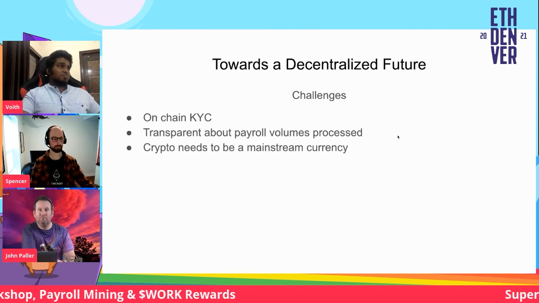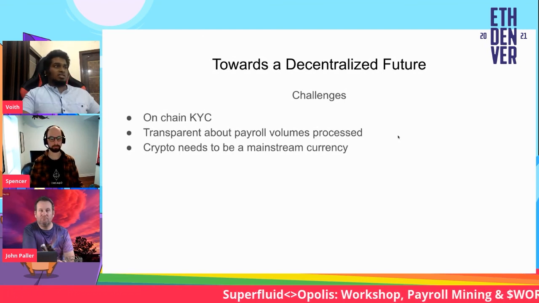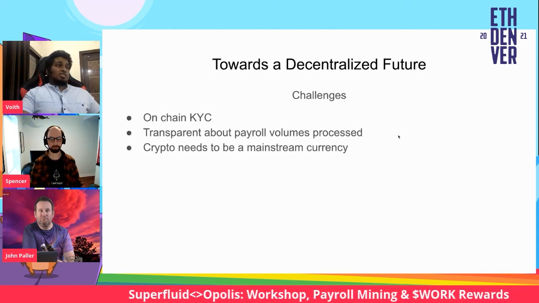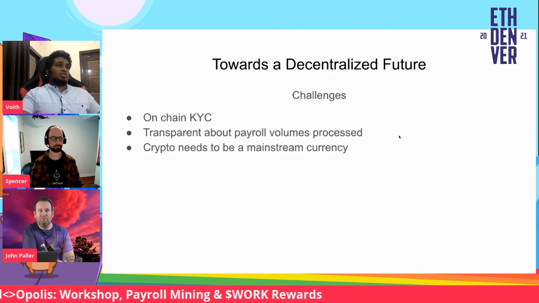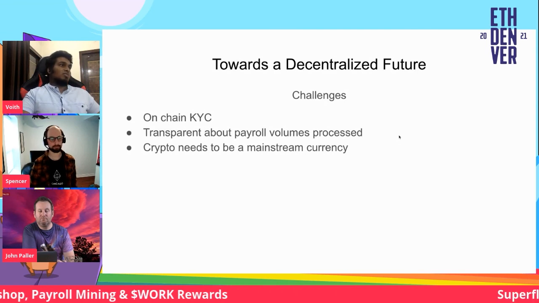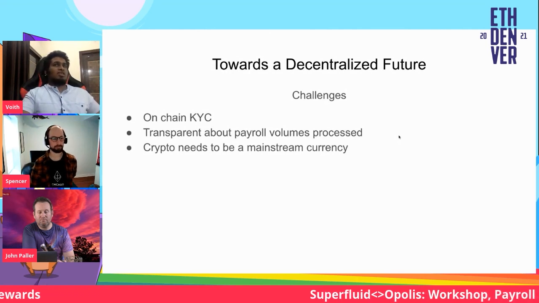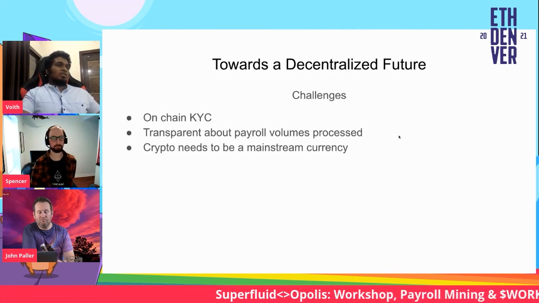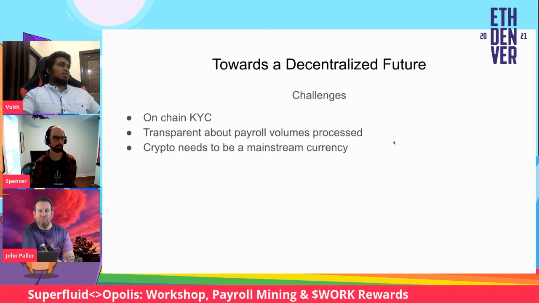The other thing is we want to be transparent about the payroll volume process. And the reason being, the token rewards that have been allocated are calculated based on that. So we need to be transparent about that, but we also need to keep user security in mind. So we don't disclose user level data, like how much am I making? We could probably use something like Nucypher there, where only two people who have a certain secret can share that data on the blockchain.